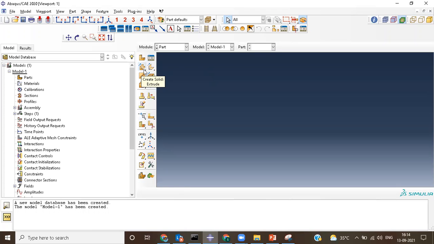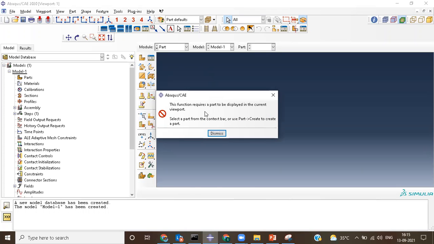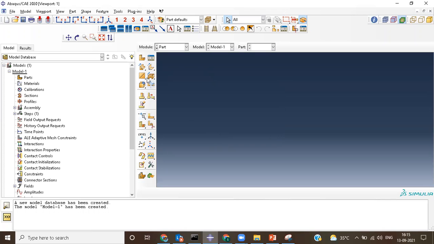Like, you just go there and try to click on this one. If you directly click on this, it will show that there is nothing, because it cannot perform that operation directly. But try to give a long click on this, then it shows you what all the operations available inside it are.